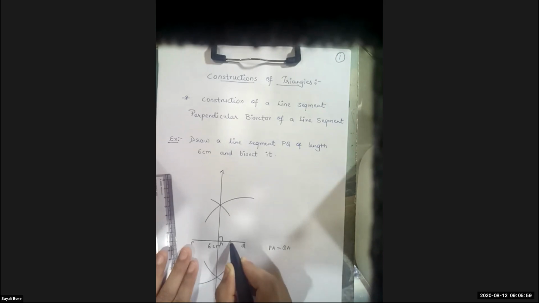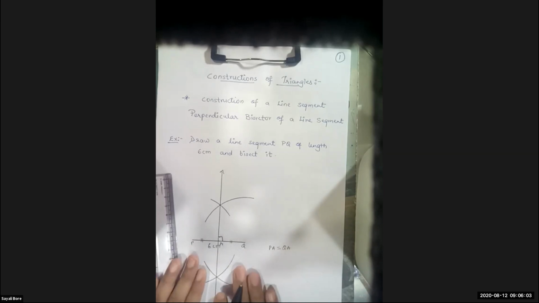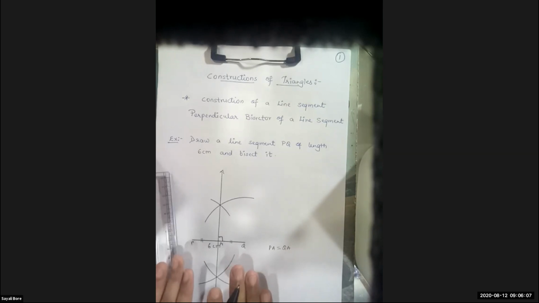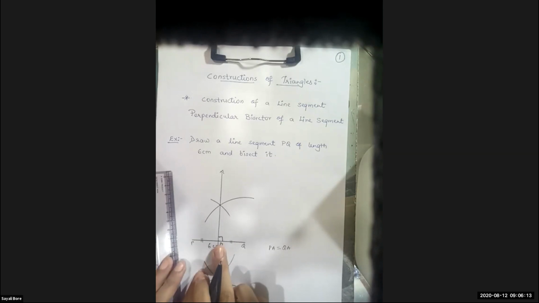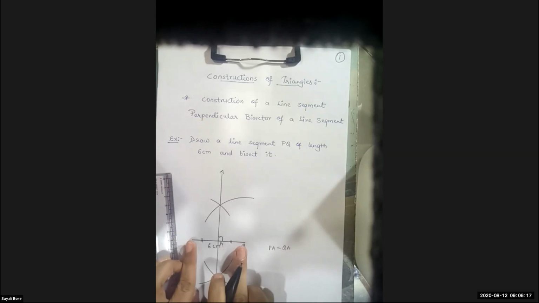Okay. So this PA will be equal to QA. And this you can show by this sign. That means these two parts are equal, that is, they are equidistant. So this point A is equidistant from its endpoints.